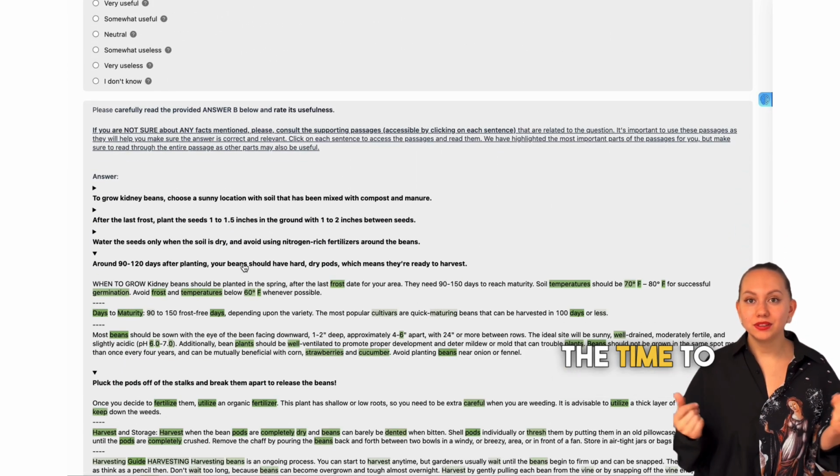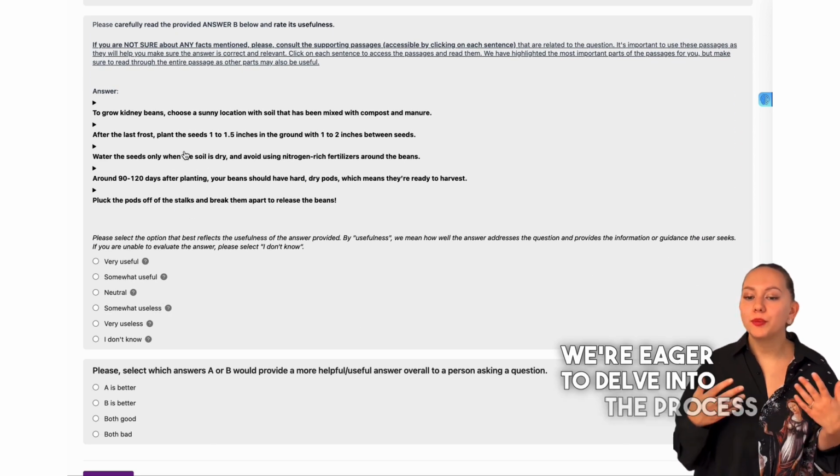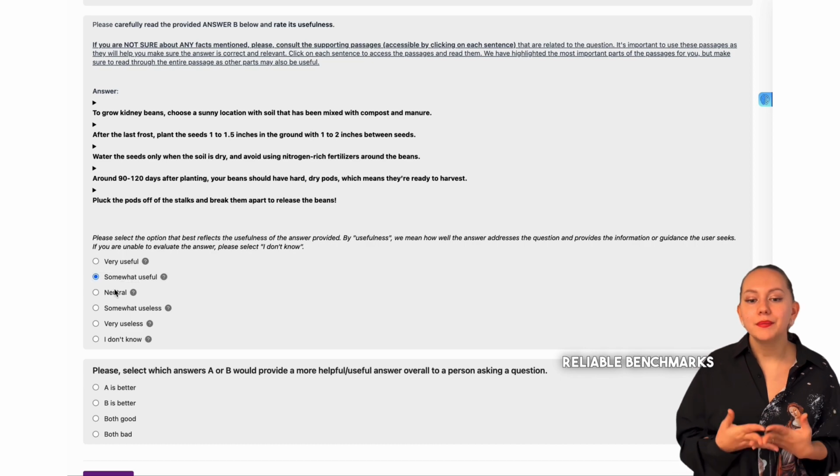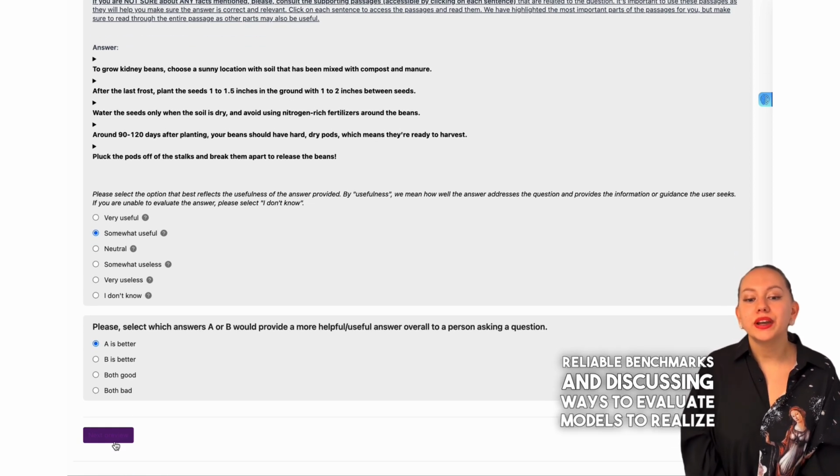Please take the time to read our paper and join us for our talk. We're eager to delve into the process of recreating reliable benchmarks and discuss new ways to evaluate models to realize this vision.